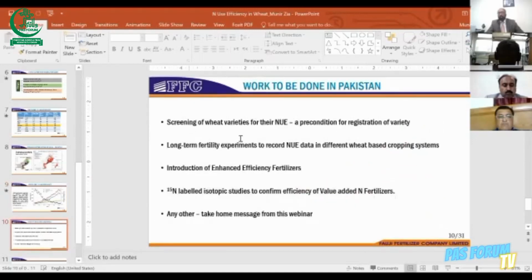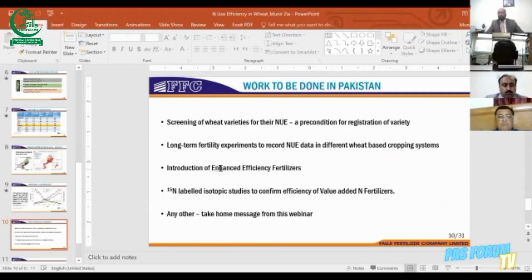In the second last slide, the work to be done in Pakistan is screening of wheat varieties for their nitrogen use efficiency. I am sure this is already being carried out in the South Asia Nitrogen Hub, but it should be made a precondition for registration of any new wheat variety. Then long-term fertility experiments to record NUE data: our neighboring India has many long-term fertilizer trials, but in Pakistan, there is nothing.